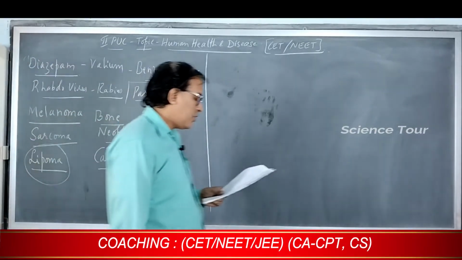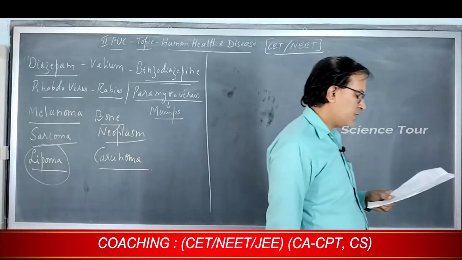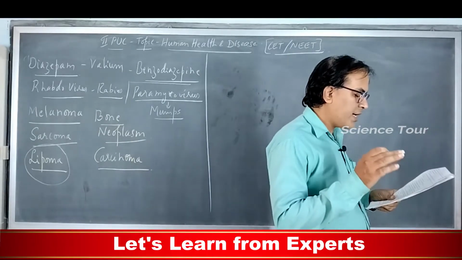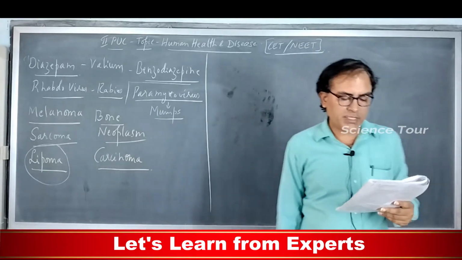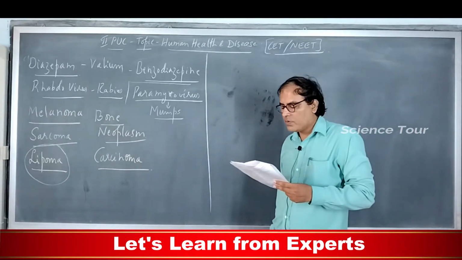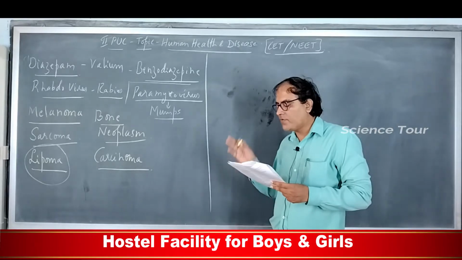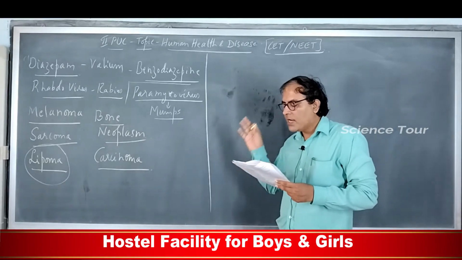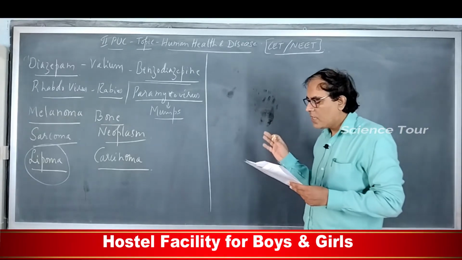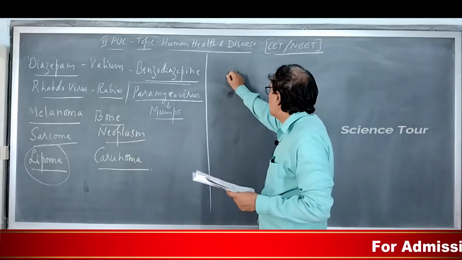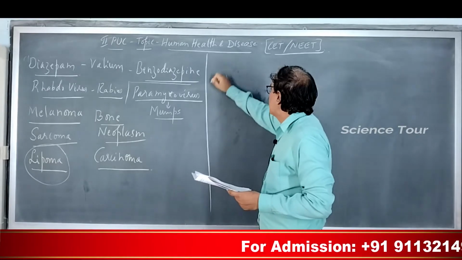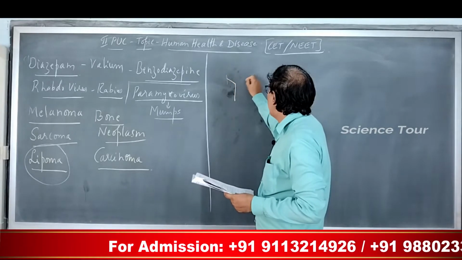Then the next question: which one of the following statements is incorrect? The antigen binding site of the antibody molecule is called paratope. It is correct. Paratope is the region of the antibody that recognizes and binds to the epitope of an antigen. Suppose there is an antibody molecule.